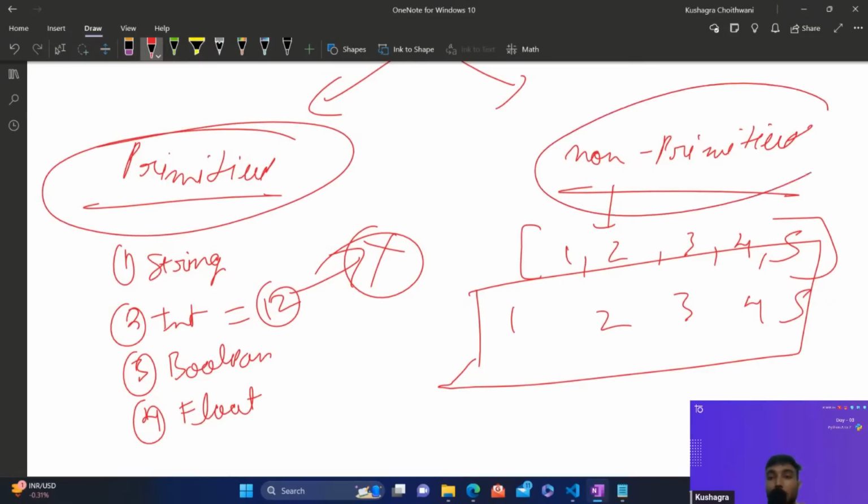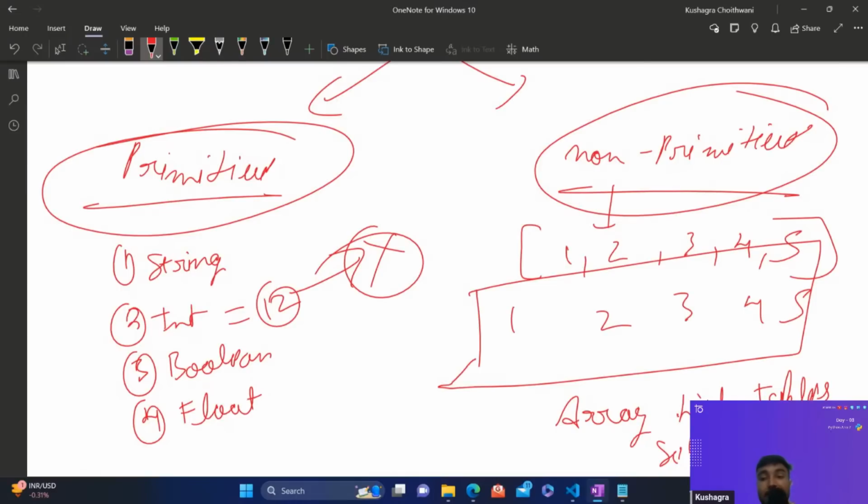We are going to talk about the data types in the next session, but I'll give you examples. Array, list, tuples, sets, and dictionary are examples of non-primitive data types.